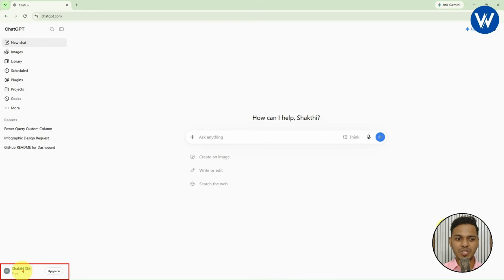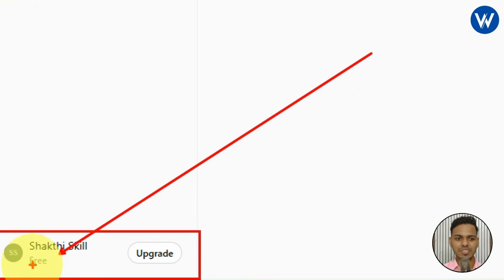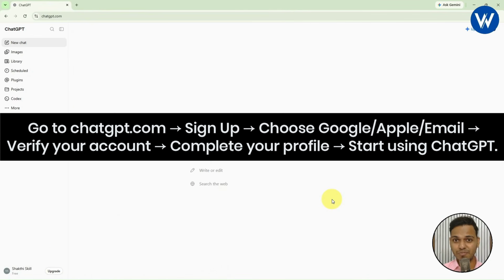Okay, so here you can see I am using the free plan of ChatGPT, which is free. If you want to upgrade, just go with this option available. Now I will give you 5 minutes of time. Please create your account. It is very simple.